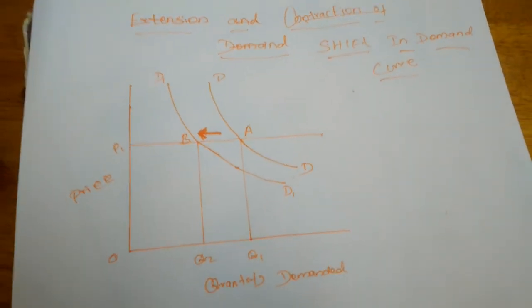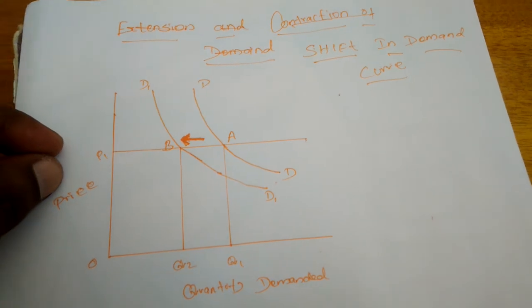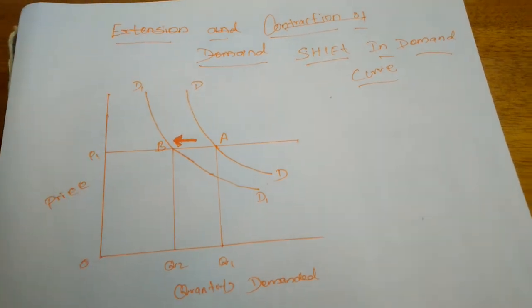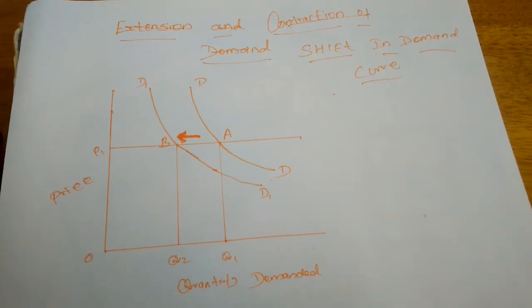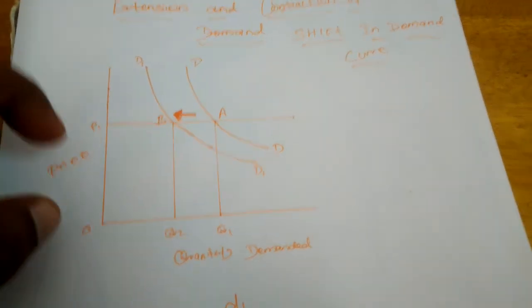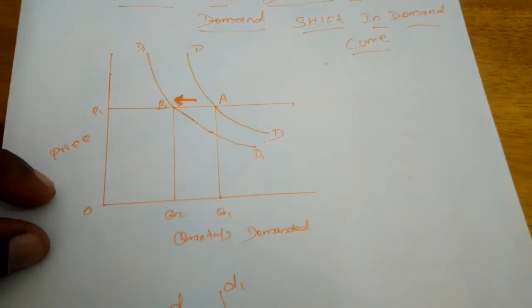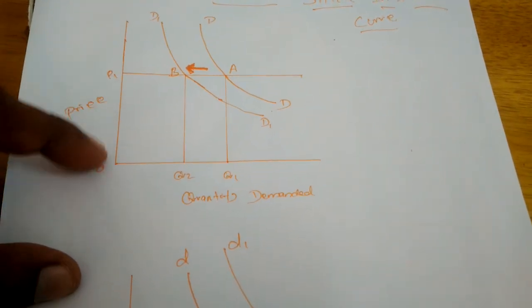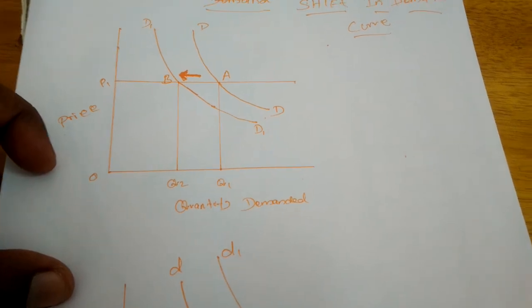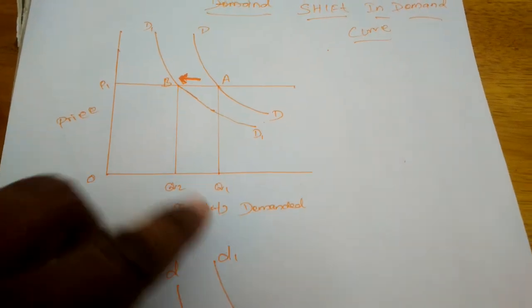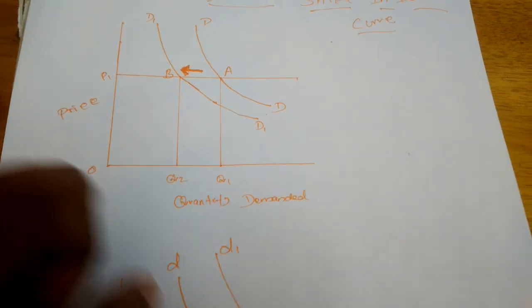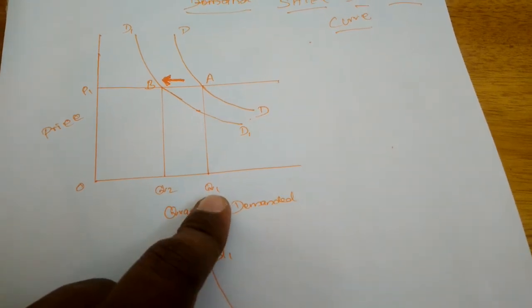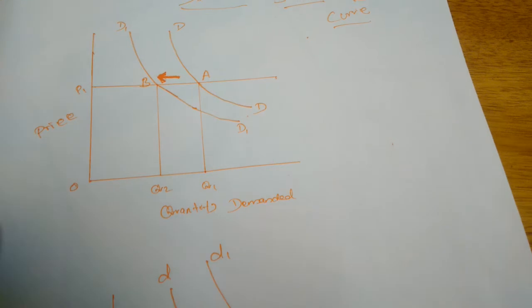So normally we have studied that even if the price is not increased, the quantity demanded can increase. For example, if the price is the same, in the first diagram the price is OP1, but the quantity demanded is decreased from OQ1 to OQ2.